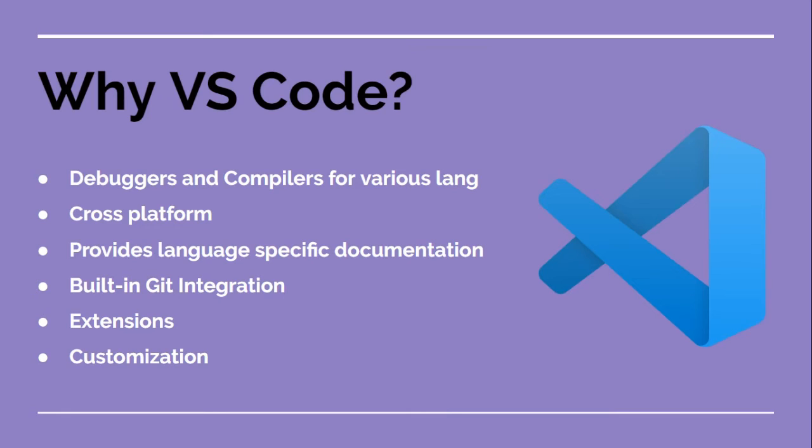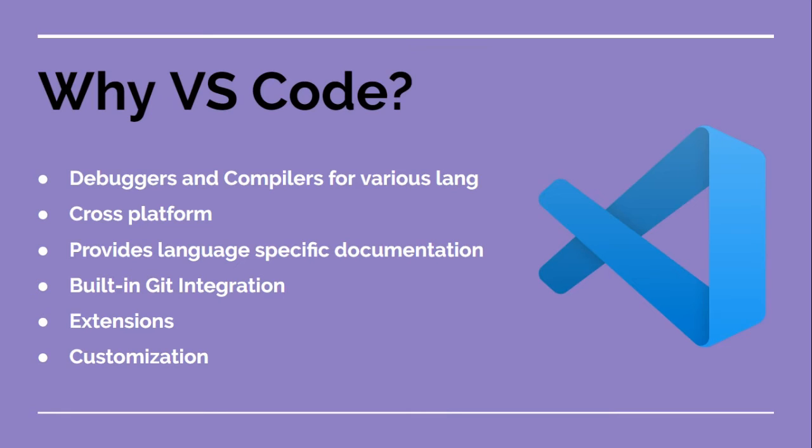Using extensions, we can install a Python compiler, Python debugger, etc. By installing these kinds of extensions in VS Code, it started becoming an IDE. There are a lot of compilers and debuggers available for VS Code, like C Sharp, Python, Java.